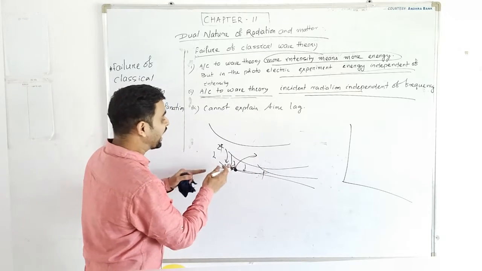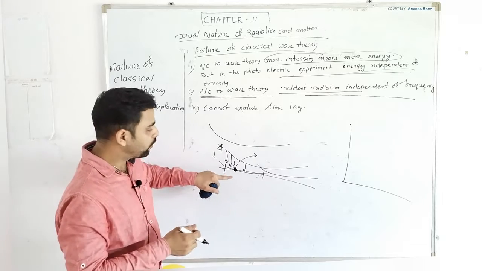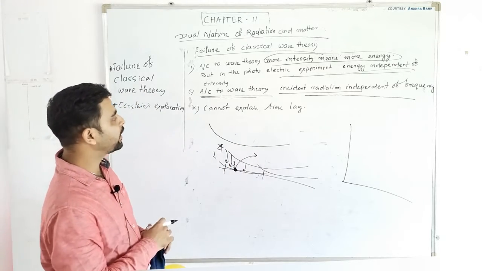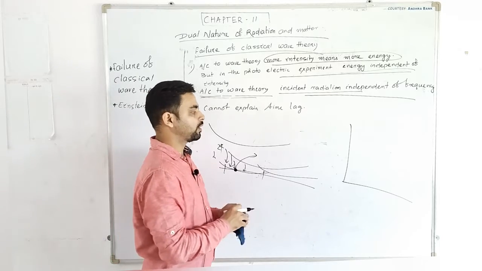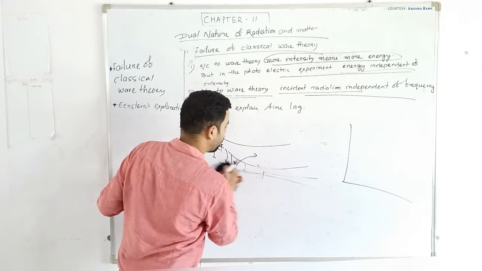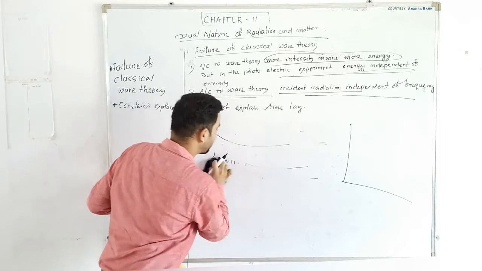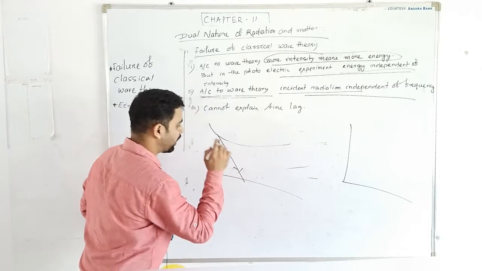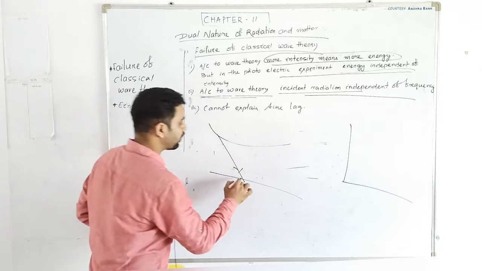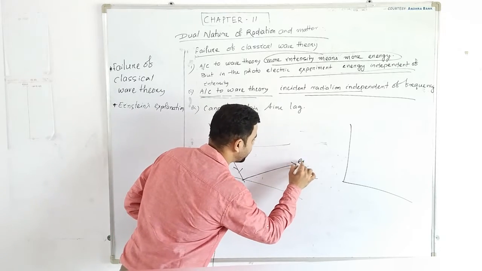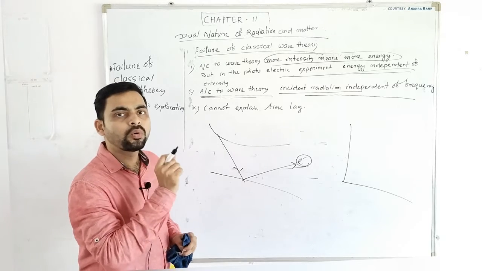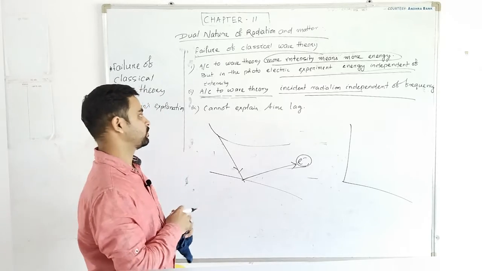That means it will take time to release from the metal surface. But experimentally we observed that in the photoelectric effect, when light strikes the metal surface, within no time the electron is emitted from the metal surface. That means there is no time lag.